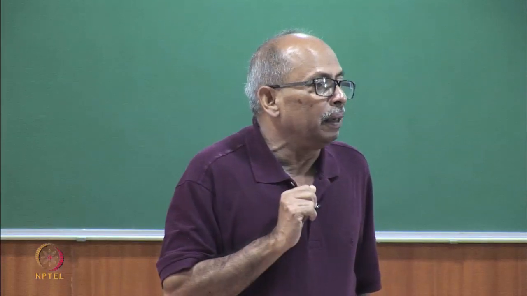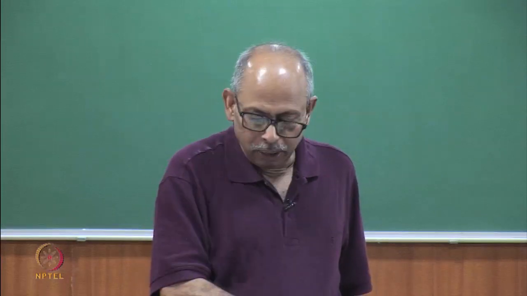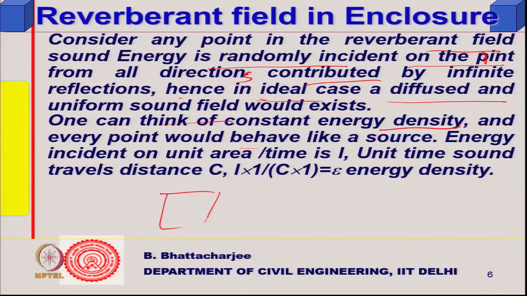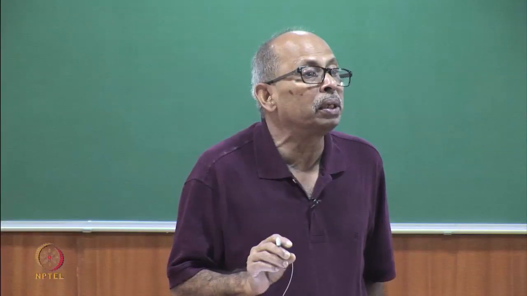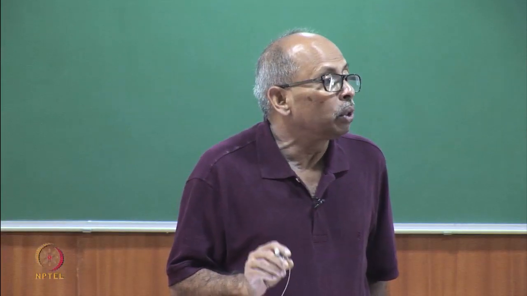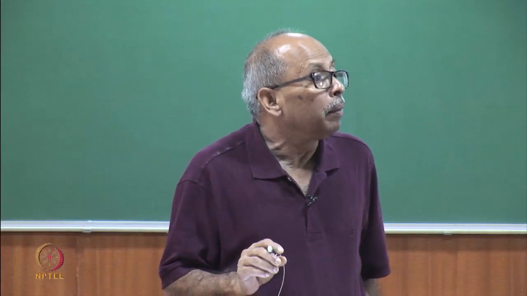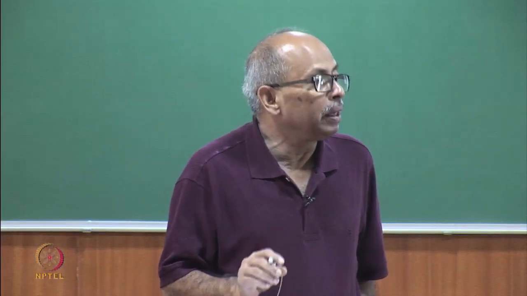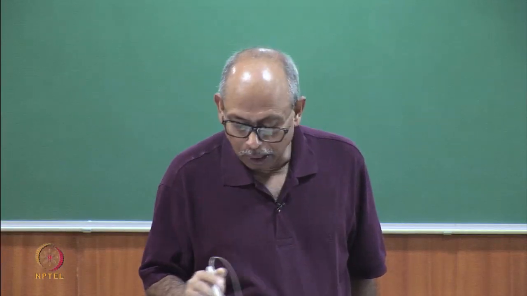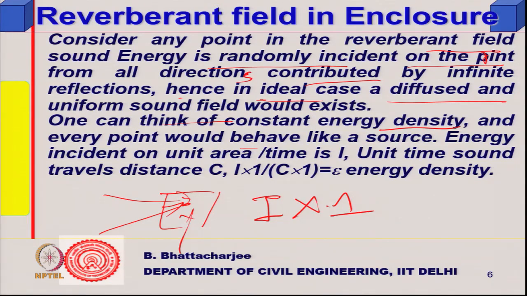If I take a unit area in the reverberant field, where sound is received from all directions, and the intensity of the reverberant field is I, then I into 1 is the power coming in per unit time, and in unit time sound travels a distance c. So, if I talk in terms of energy, it is energy per unit volume. This is coming in t times.